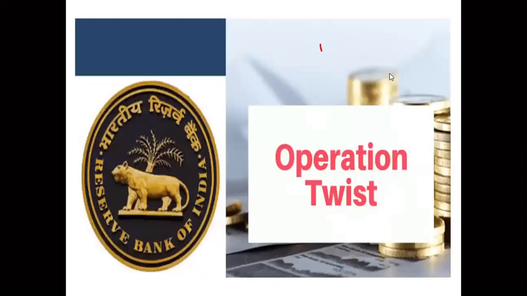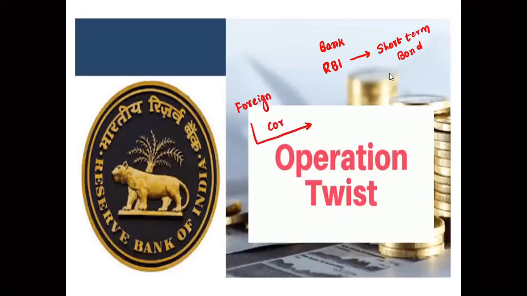That means banks are reluctant and the government, that is the RBI, is also selling the short-term bonds. In this case, the foreigner will say, sir, it is better to invest in corporate bonds.